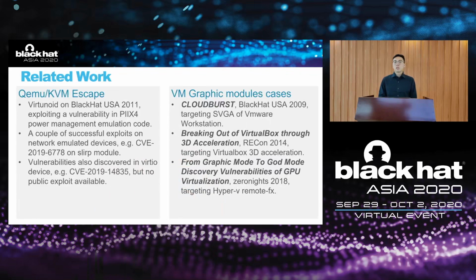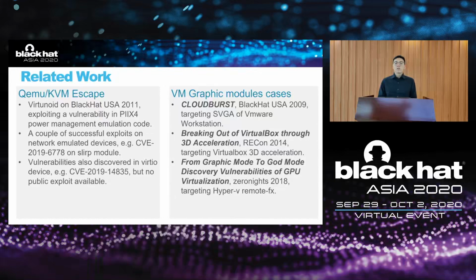Before hunting for bugs, we did some background research. We saw the first public QEMU guest-to-host exploit at Black Hat USA 2011. It utilized a vulnerability in the PIIX4 power management emulation code on QEMU. Many successful exploits came out during the last decade, most of them targeting fully emulated devices.